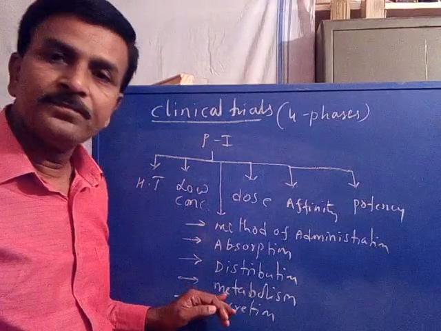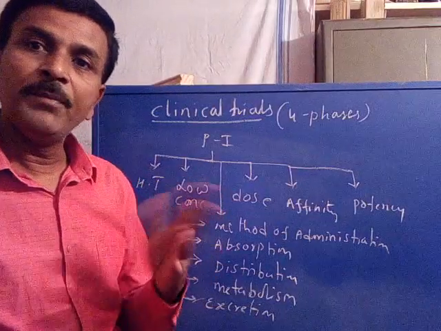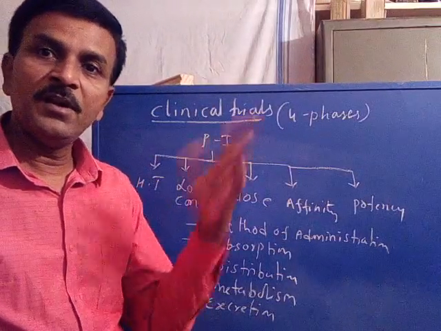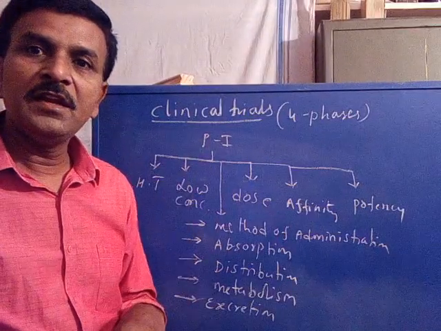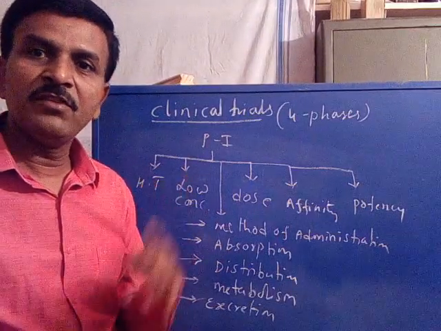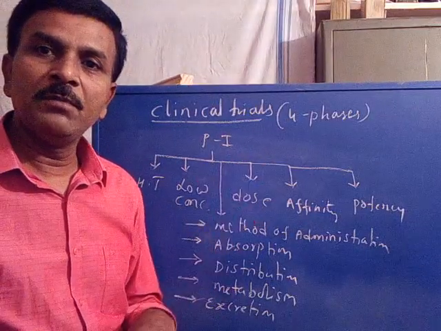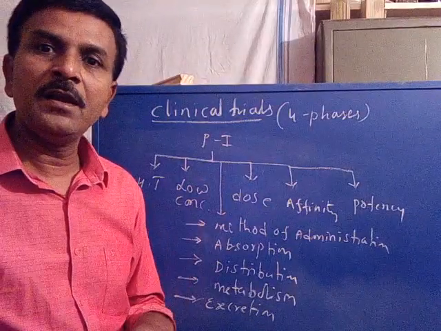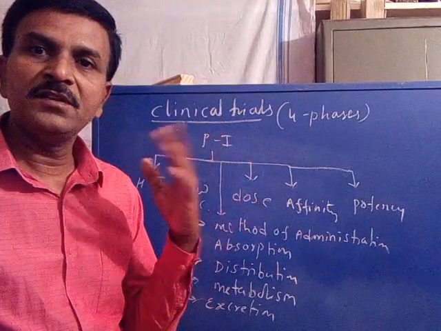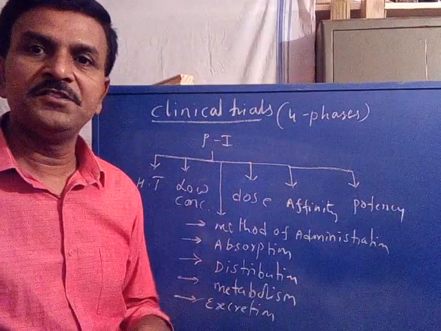Then it is also important to evaluate the method of metabolism. Metabolism we already discussed. It happens in 2 phases: phase 1 drug metabolism and phase 2 drug metabolism. In phase 1, the drug is transformed into a metabolite, that is an intermediate, by the process of hydrolysis, reduction, rearrangement, or oxidation.